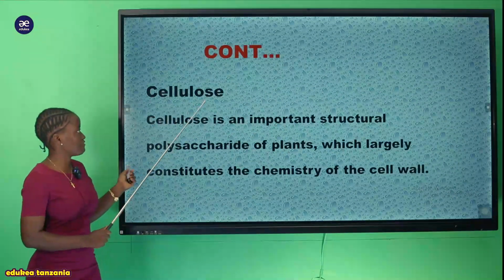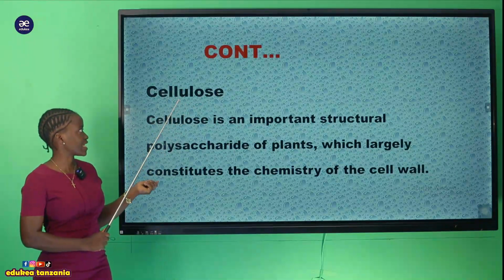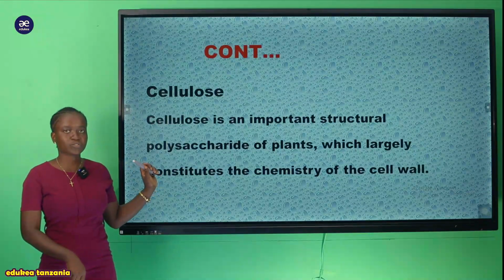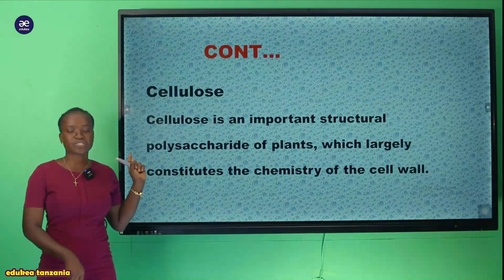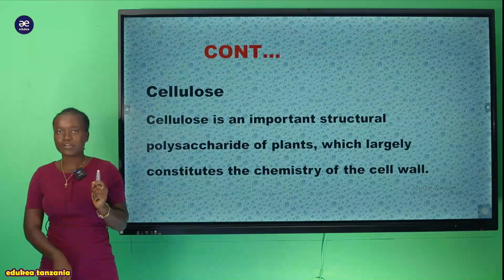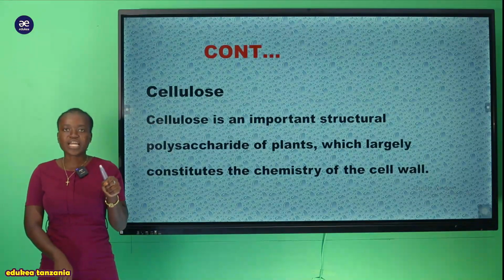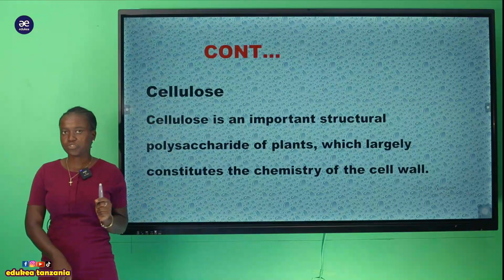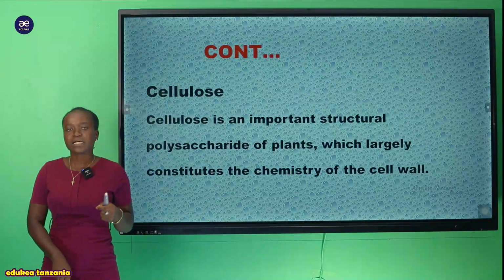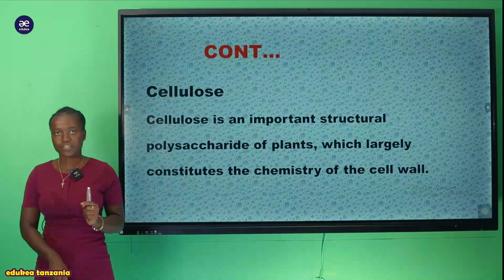And also we have another polysaccharide which can be termed as cellulose. So before starting cellulose, we have to recall the structure of glycogen. My student, here we have seen the structure of glycogen, remember the structure of glycogen imetengenezwa na kitu gani? Na je, ile structure ya glycogen ina utofauti gani na structure ya starch? Ukishajua hivyo utakuwa umekuwa na uwezo mkubwa sana wa kujibu swali lolote litakalo kuja kwenye hiyo party, either ya kwenye starch au ya kwenye glycogen.